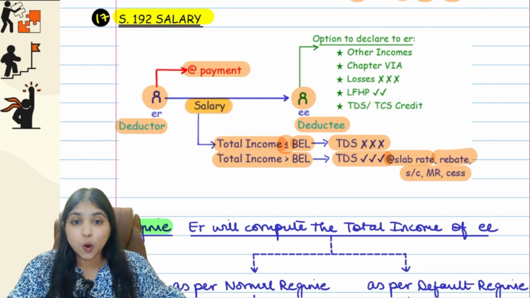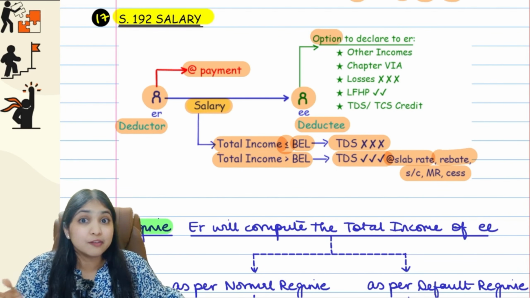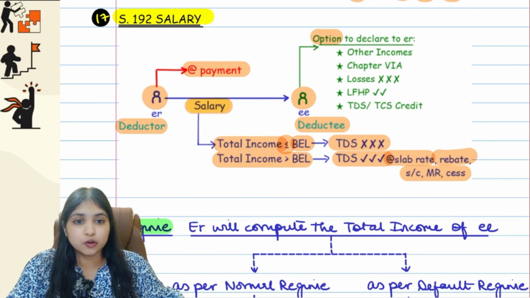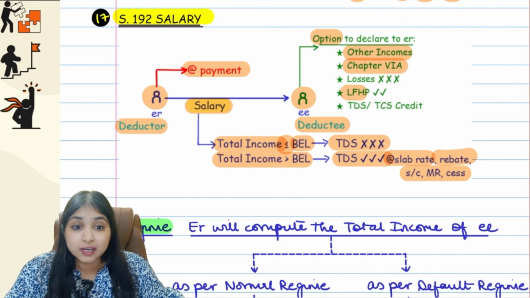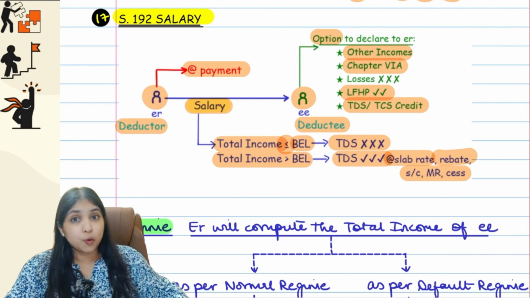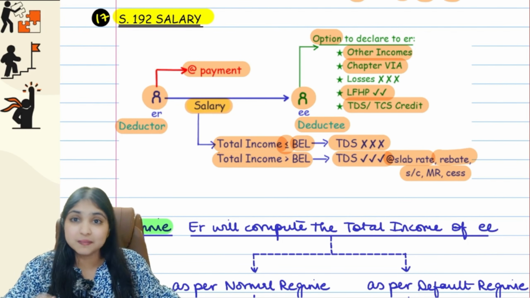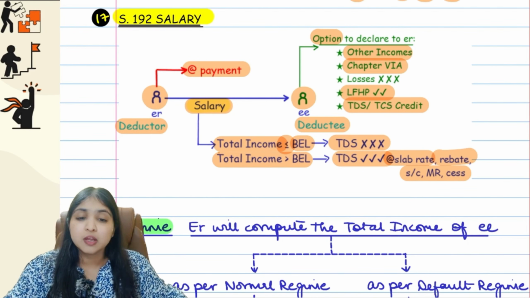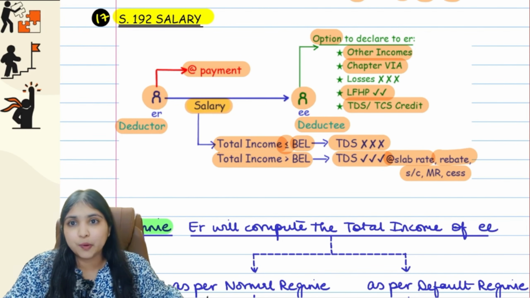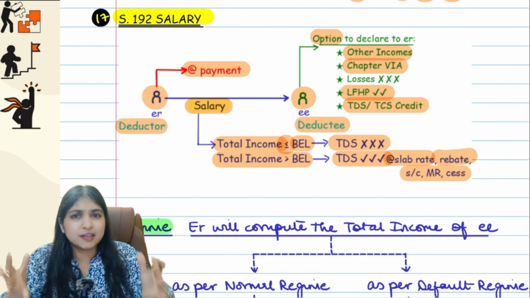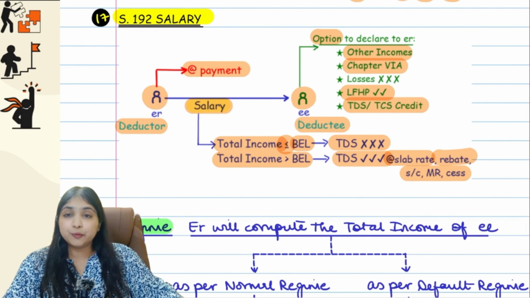So that is why the law is giving one option to the employee that if you want, you can let the employer know what are your other incomes, what is your Chapter 6A, then do you have any loss from house property, your TDS or TCS credit. You can let the employer know all this. But is it mandatory for the employee to tell the employer about his other incomes? It is not mandatory. It's up to the employee. So whatever the employee tells the employer, on the basis of that limited information, the employer will compute the total income.